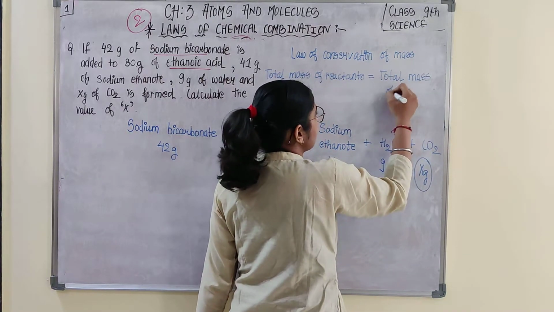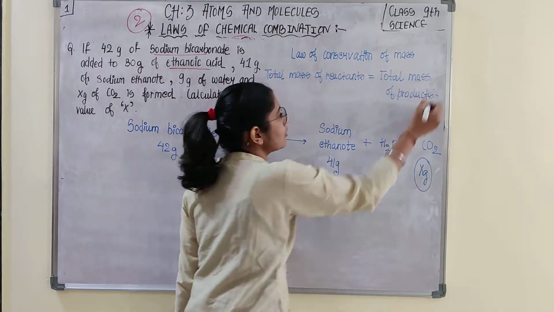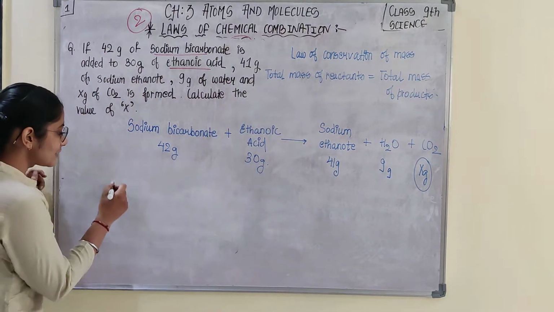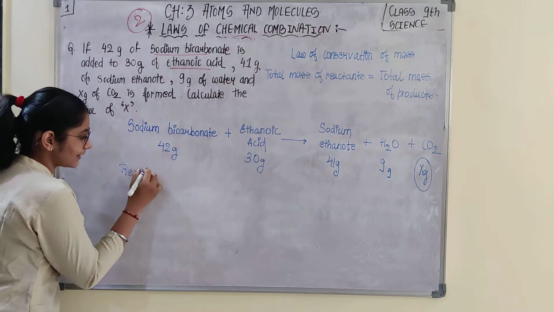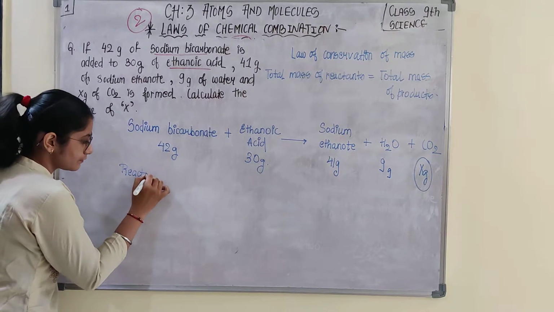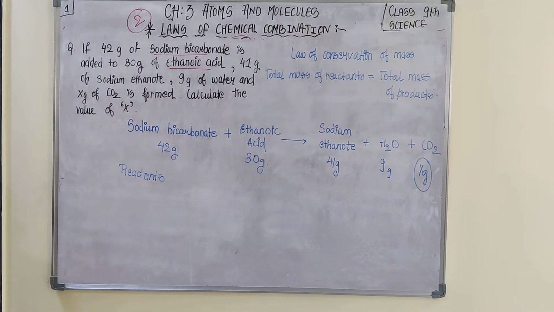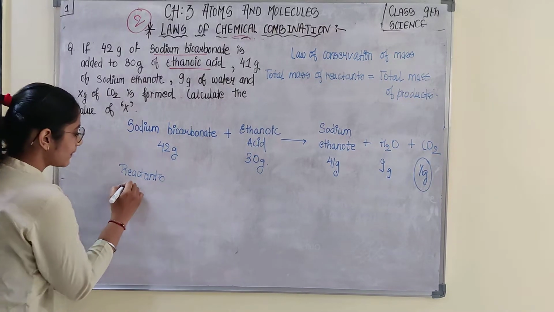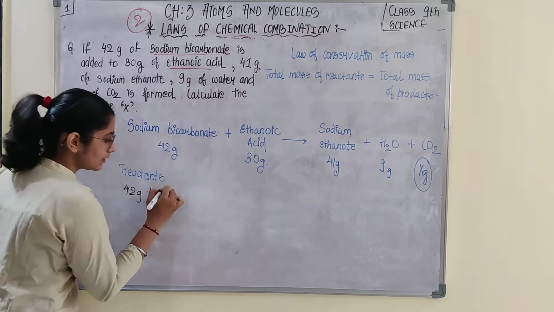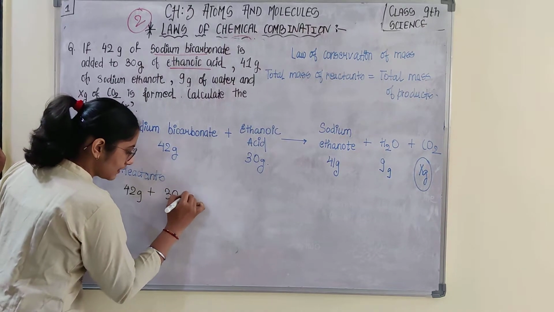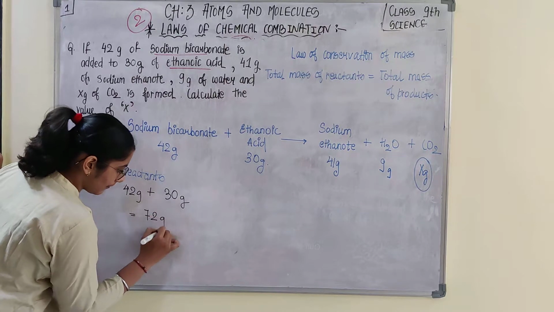Absolutely correct. So here I am calculating the total mass of reactants. It would be 42 gram plus 30 gram, that equals 72 gram.